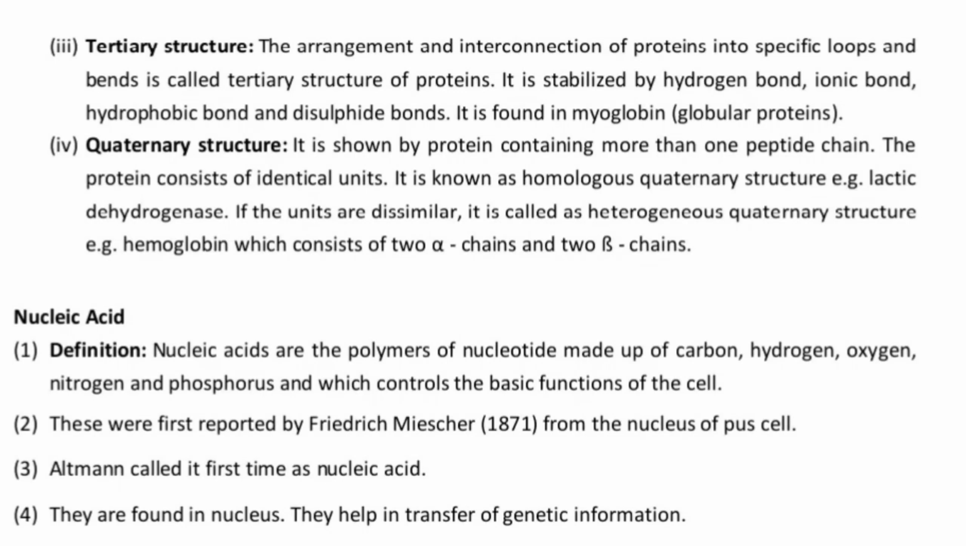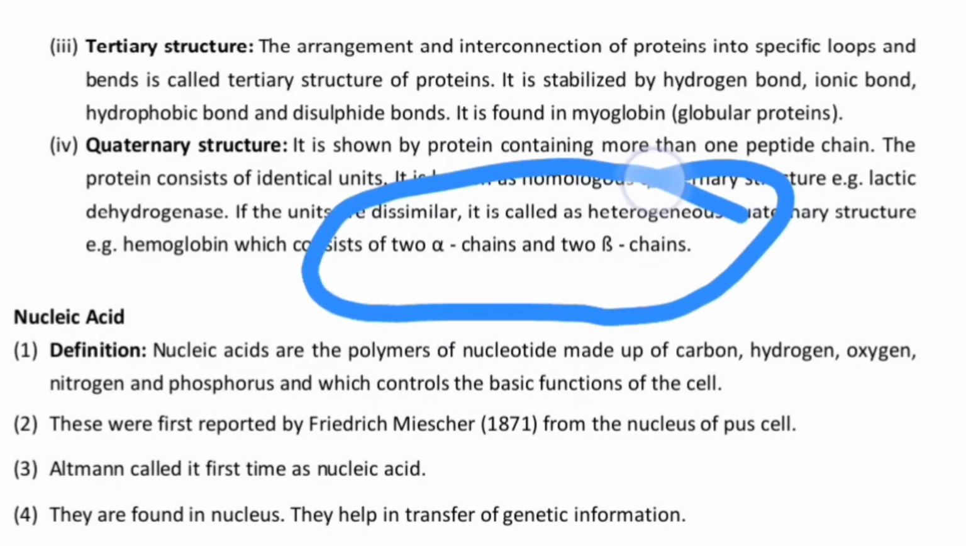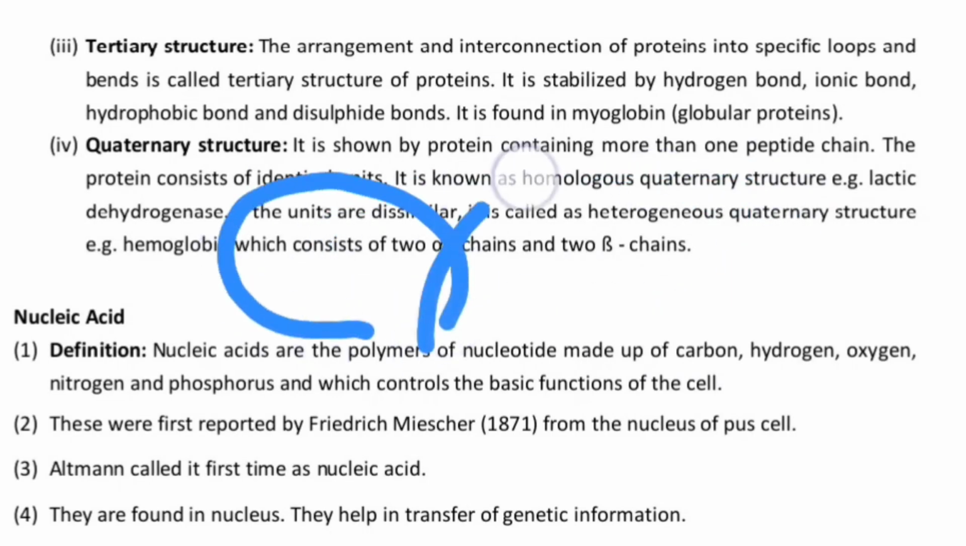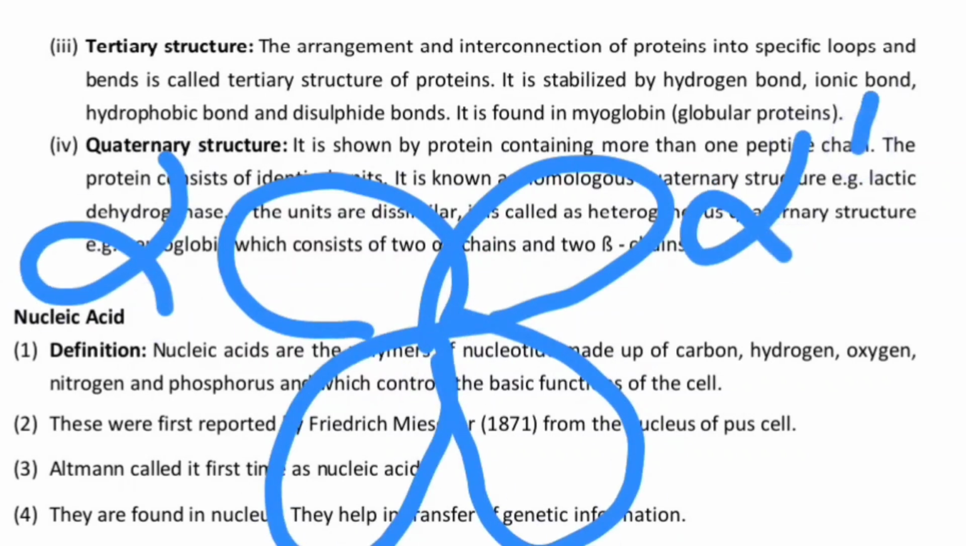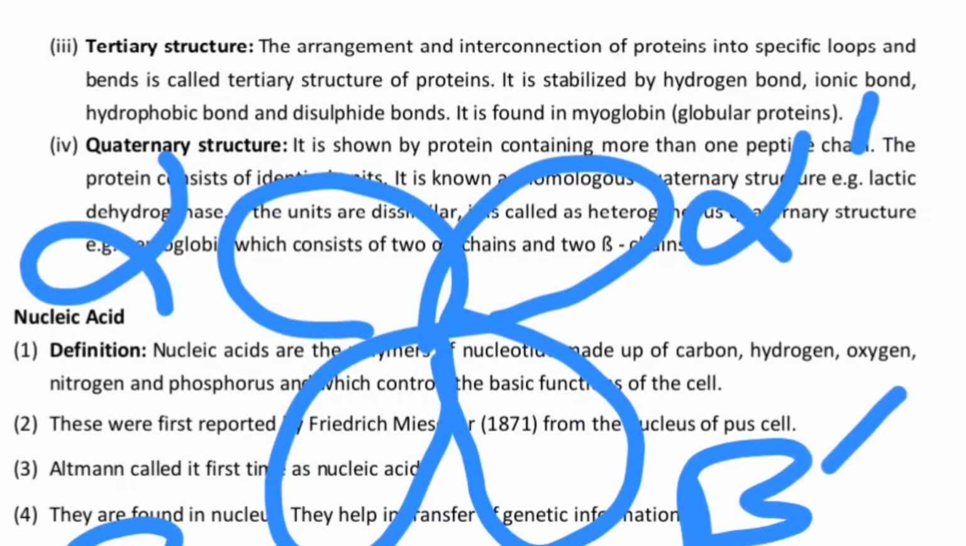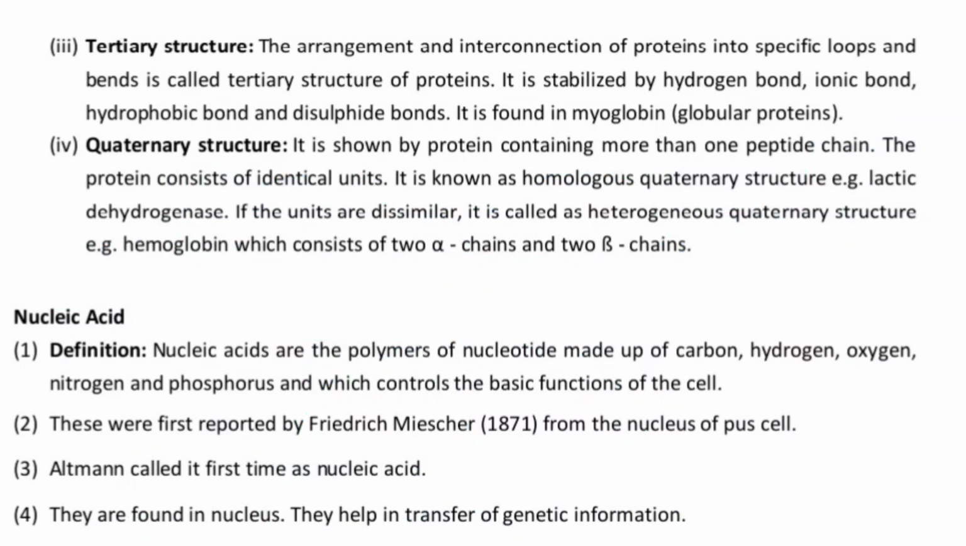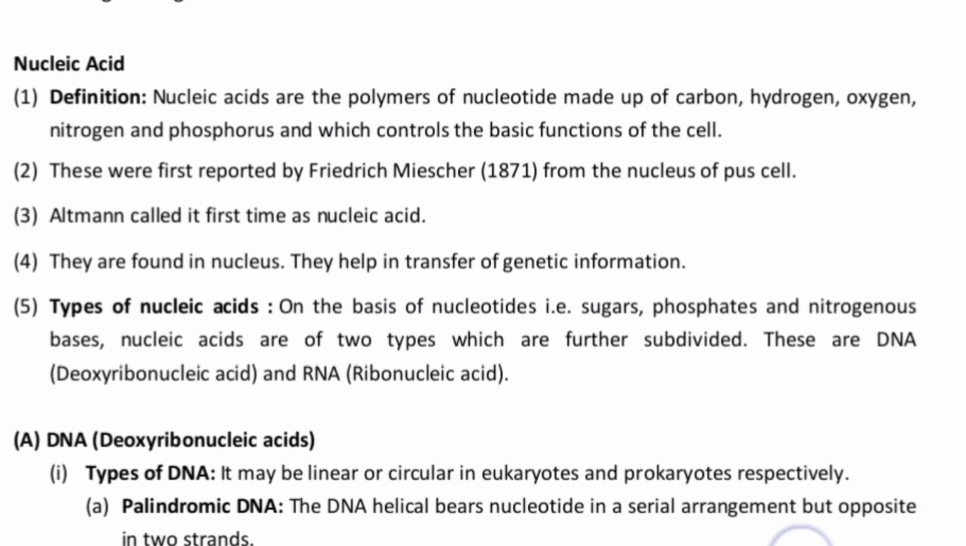Okay, and that will be heterogeneous as well, like the hemoglobin, which contains 2 alpha and 2 beta chains, something like in this fashion, 1, 2, 3, 4. So this is alpha dash, this is beta dash. Okay, dealt with. Now dealing with the next topic called nucleic acid.